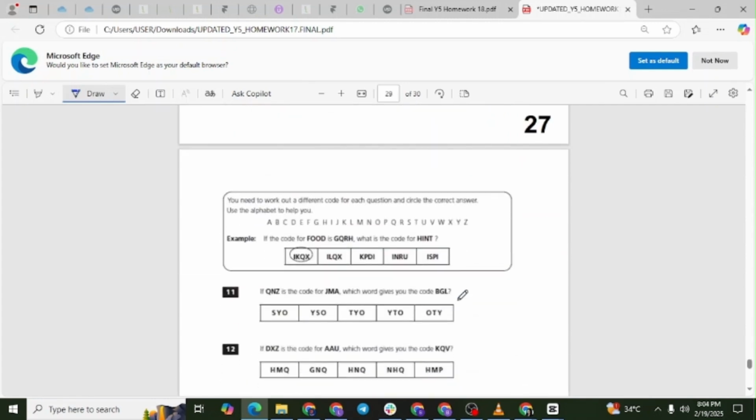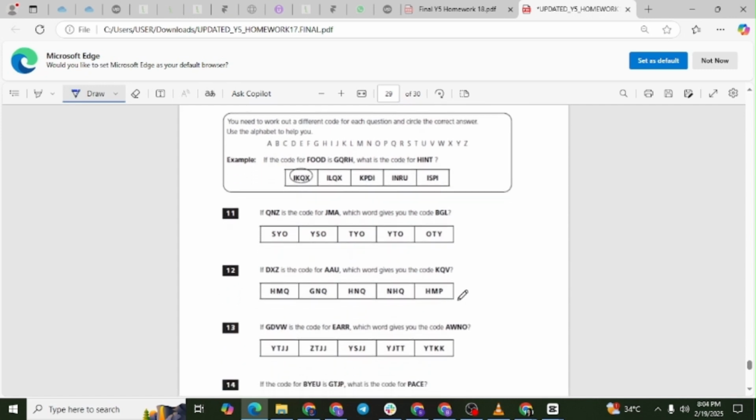Question 11. If QINZ is the code for JEMA, which word gives the code BEIL? We notice the letters look reversed in the alphabet. A swaps with Z, B swaps with Y, C swaps with X, and so on. J becomes Q, M becomes N, A becomes Z.